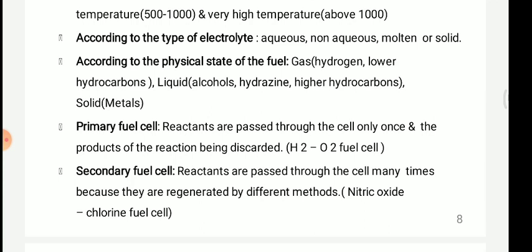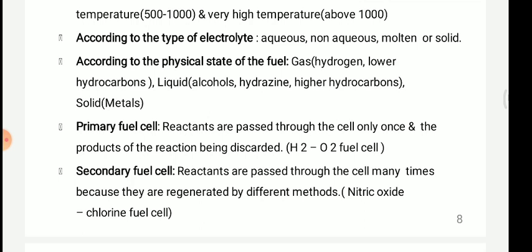And the next category is primary fuel cells and secondary fuel cells. Here we are just looking at an overview of all these things. Primary fuel cells: reactants are passed through the cell only one time. In the primary fuel cell, it is just like primary batteries.